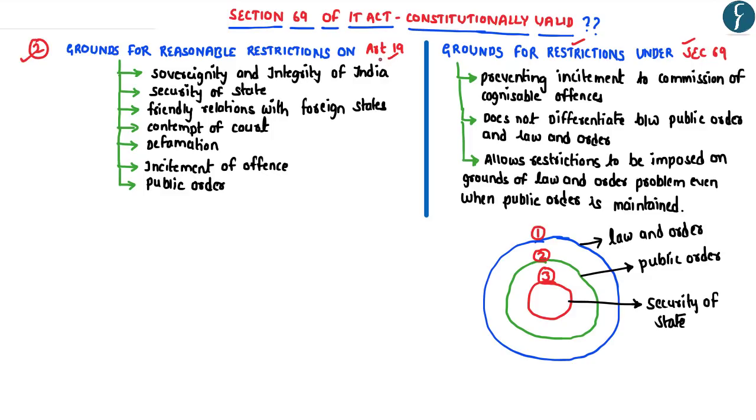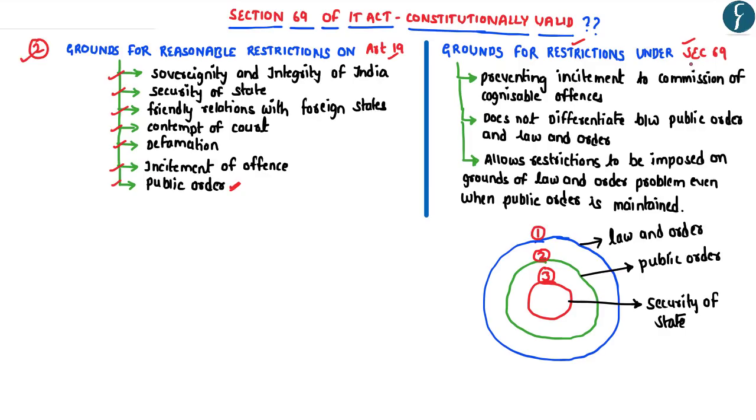For example, under Article 19, which basically deals with the fundamental right of speech and expression, restrictions can be imposed on reasonable grounds such as the sovereignty and integrity of India, security of the state, friendly relations with other countries, contempt of court, defamation, incitement to offense, as well as public order. So one can clearly see here that restrictions can be imposed on exercise of the fundamental right of speech and expression on the grounds of maintaining public order.